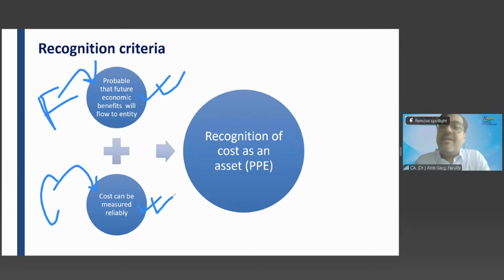So there are two conditions for recognizing an item as property, plant and equipment. Condition number one, future economic benefits should be probable. Condition number two, cost can be measured reliably. Means you should be aware about the cost, you can measure the cost. Now, another example.